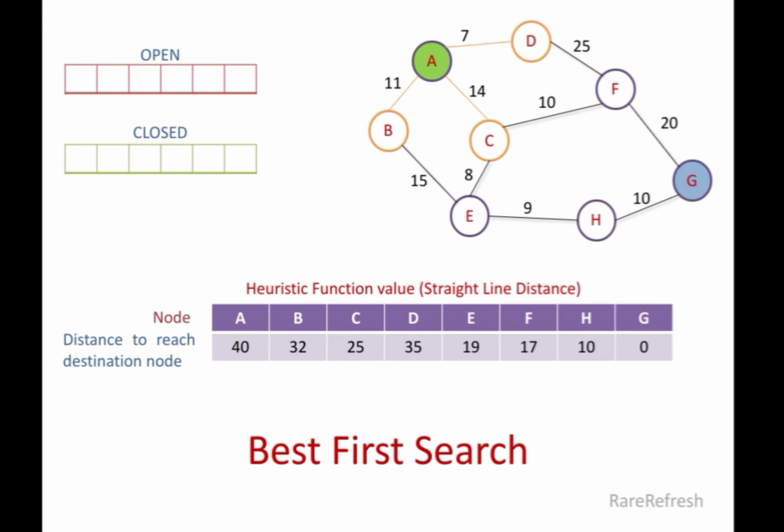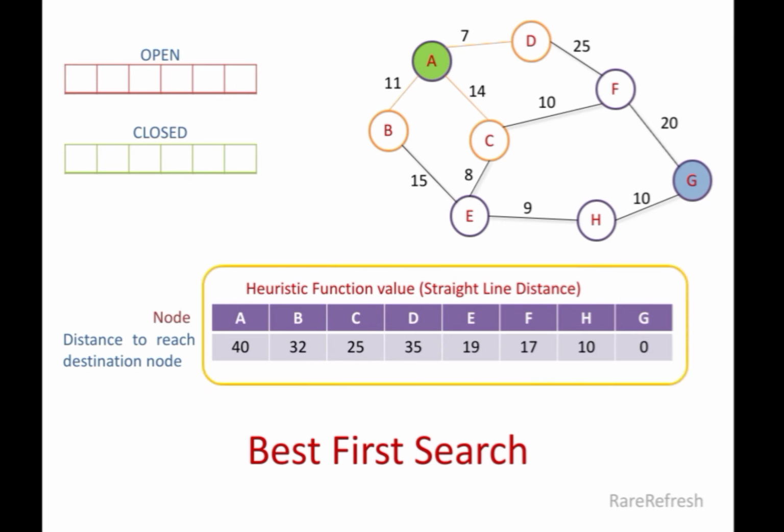Now, the neighbors of A are B, C, and D. Since any of these nodes do not represent the goal state, therefore we will enqueue these nodes into the open list. But instead of inserting it directly, as in breadth first search, the best first search algorithm makes use of the heuristic and inserts the nodes in the ascending order of their heuristic values.